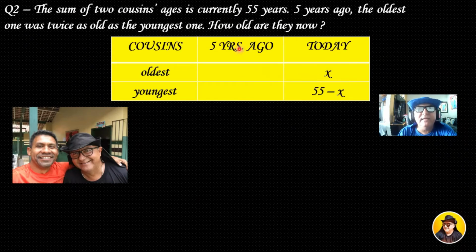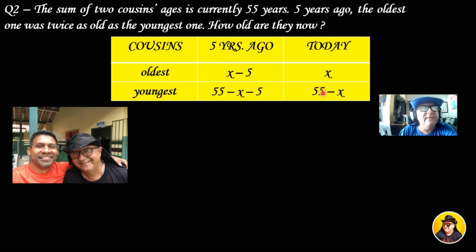Well, let's see the ages 5 years ago. It means that both of them were 5 years younger than they are today, of course. So if today the oldest one is x, 5 years ago he was x minus 5. And the youngest one today is 55 minus x, and 5 years ago he was 5 years younger than he is today, so he was 55 minus x minus 5.